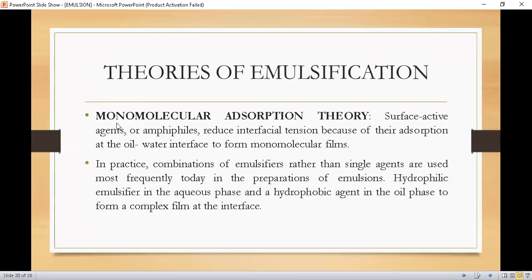Next theory, student, is the monomolecular adsorption theory. Here surface active agents or amphiphiles reduce interfacial tension because of their adsorption at the oil water interface to form a monomolecular film. In practice, a combination of emulsifiers rather than single agents is used. Most frequently today in the preparation of emulsions, hydrophilic emulsifiers are used in the aqueous phase and hydrophobic agents in the oil phase to form a complex film at the interface.